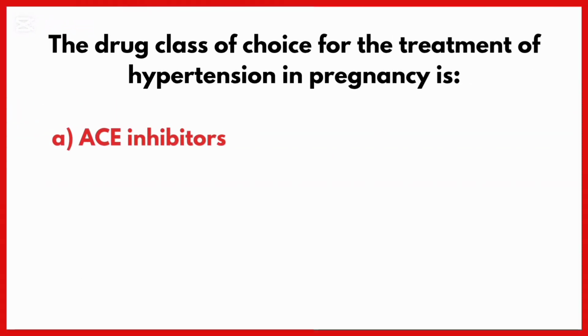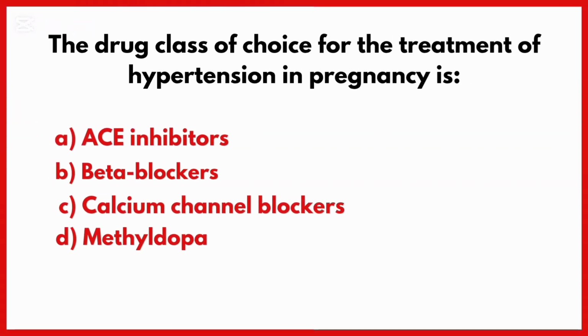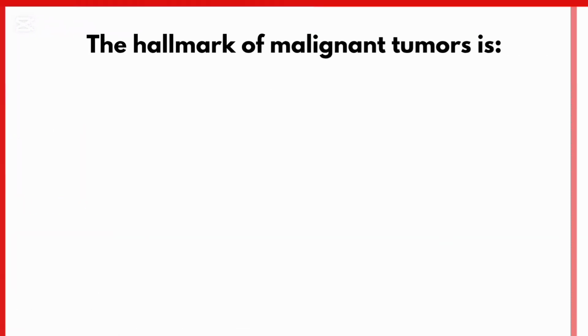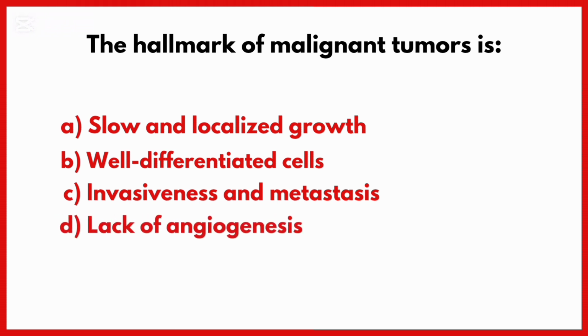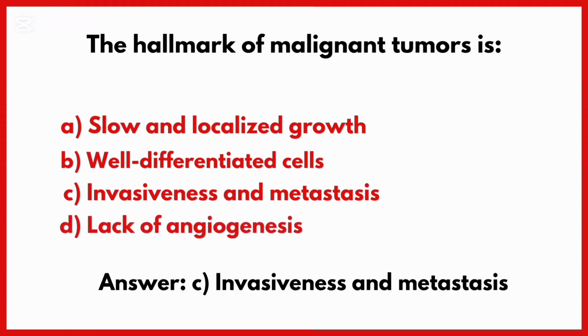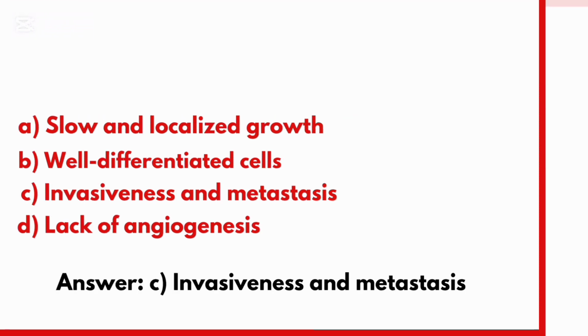The drug class of choice for the treatment of hypertension in pregnancy is. Correct answer is option D, methyldopa. The hallmark of malignant tumors is. Correct answer is option C, invasiveness and metastasis.